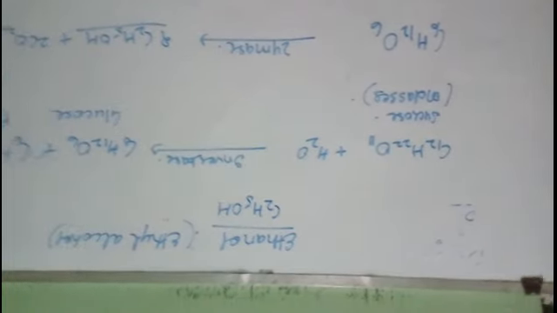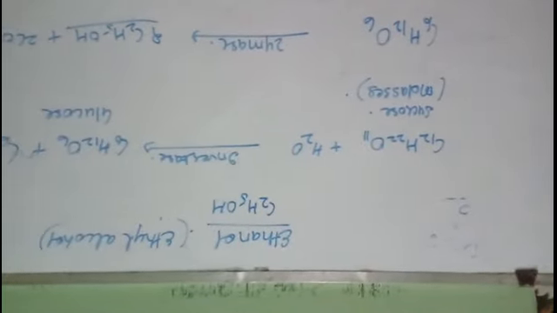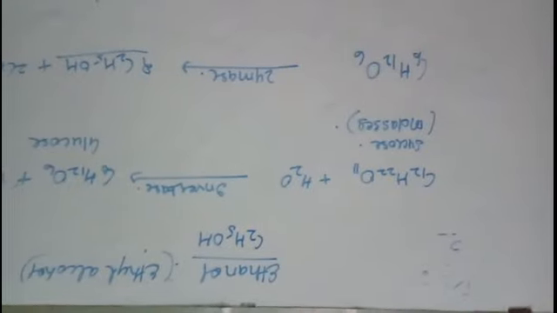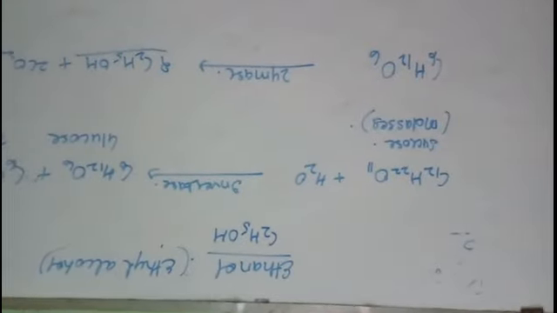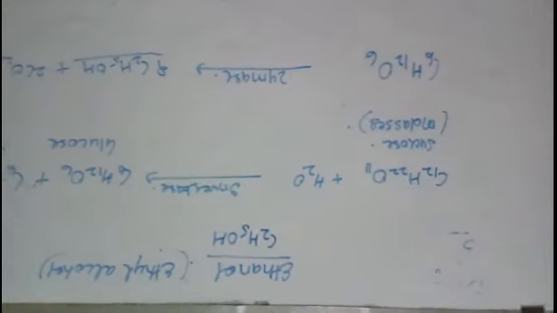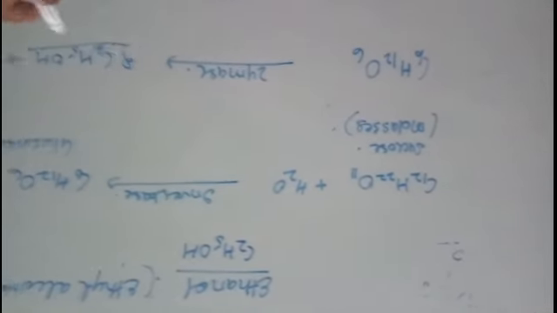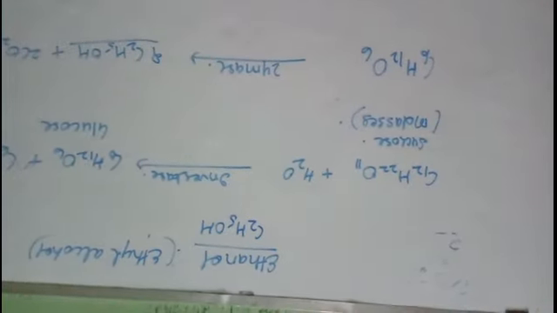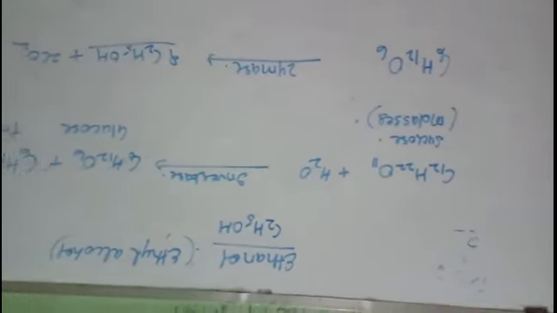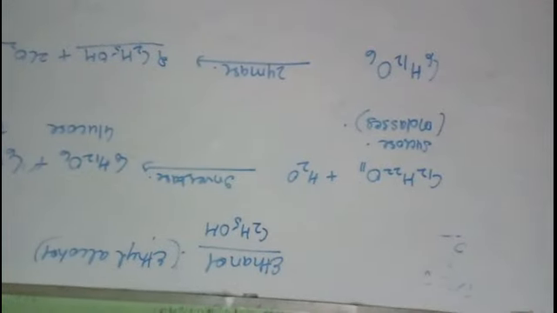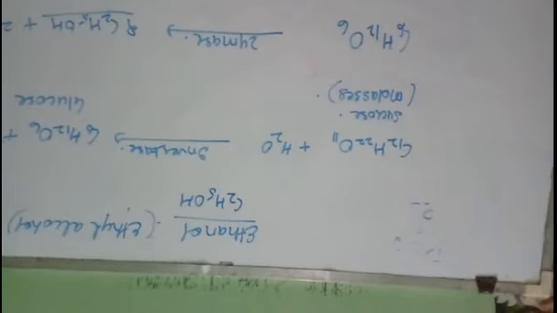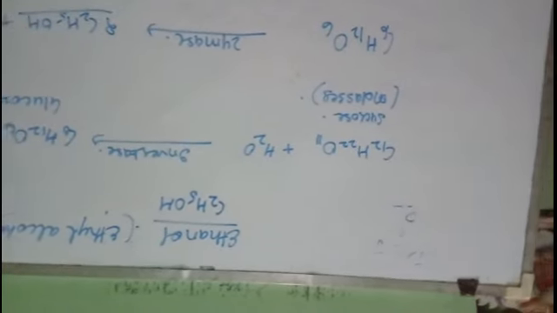Nowadays you must have heard that sanitizers which have this alcohol, if you bring them near the fire, near a gas stove or something like that, then they will catch fire because they contain alcohol. Sanitizers also contain this ethanol only, so it will catch fire very easily, and hence we have to be very careful. So it is a colorless, inflammable liquid, and it has a characteristic smell. Its boiling point is 78 degrees Celsius. It is soluble in water, as well as in organic solvents.